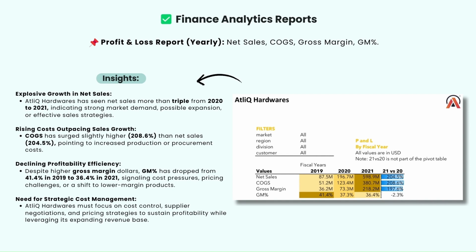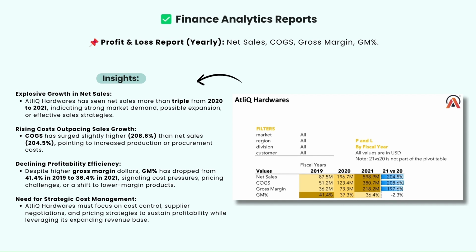Insight number one, there is an explosive growth in net sales, means AtliQ Hardware has seen net sales more than triple from 2020 to 2021, indicating strong market demand, possibly expansion or effective sales strategies. The second insight, rising cost outpacing sales growth, means cost of goods sold has surged slightly higher than the net sales, pointing to increased production or procurement.